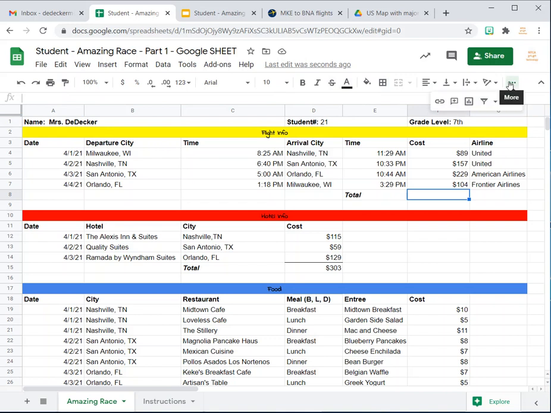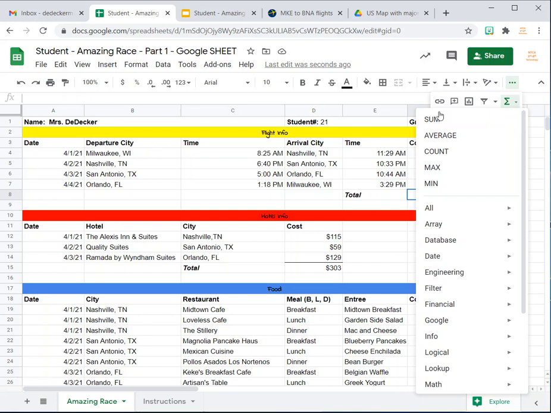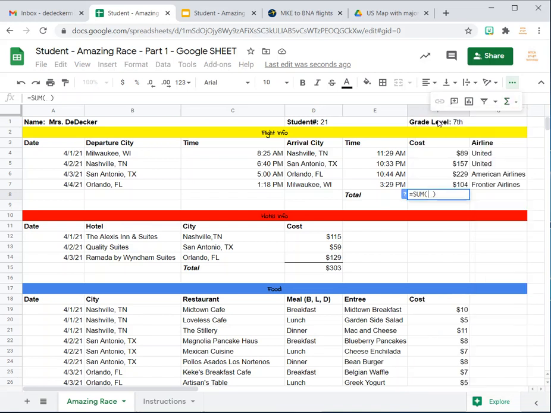So now if I was to enter the sum for this, I'm going to look for the function, the sum command, and sometimes you won't see it on your toolbar here. If you don't, you just click these three dots, which is really the more command, and then you click on that and you'll see more options. And here I see the sum function right here. So I'm just going to grab the sum, and then I'm just going to click and drag the items I want to sum. So then you just click and drag and press enter, and voila, it actually enters your total for all of those costs.